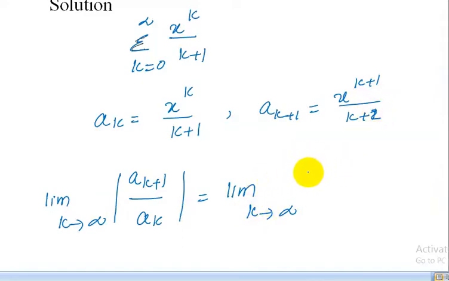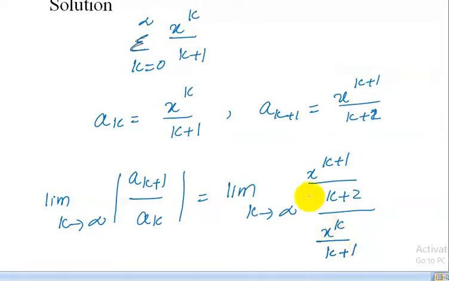So this is equal to x power k plus 1 upon k plus 2, divided by x power k upon k plus 1, whole mod.